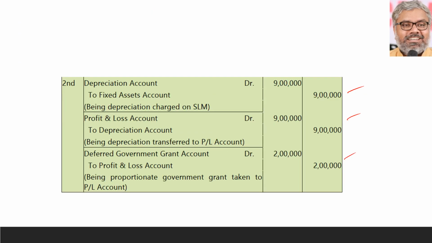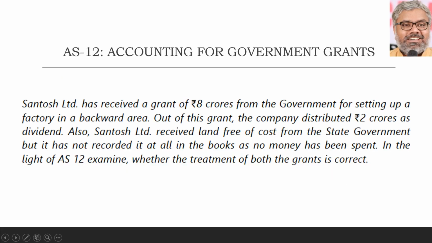These are the 2 major things related to the treatment of government grants received towards acquisition of a specific fixed asset. Now let us look at another example, or a situation or case which can be asked as a question. Santosh Limited has received a grant of 8 crore rupees from the government for setting up a factory in a backward area. So it received a grant of 8 crores. Why has it received it?